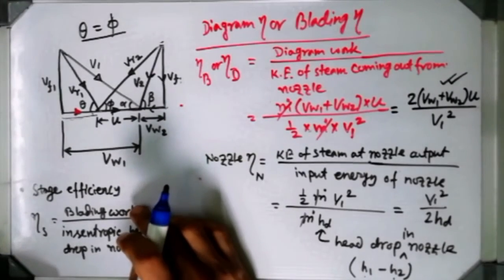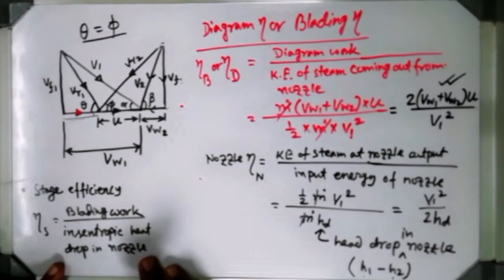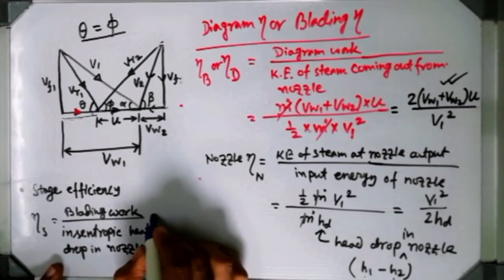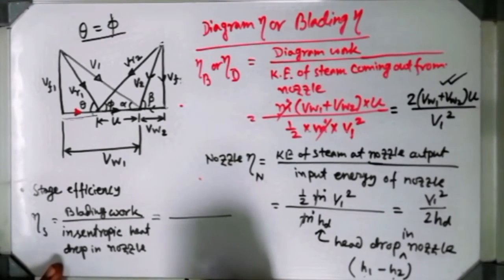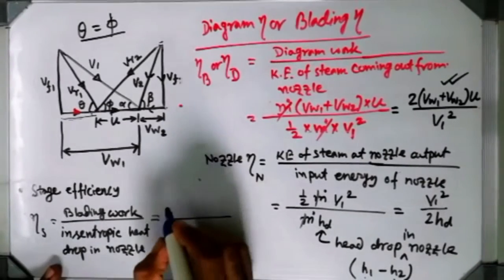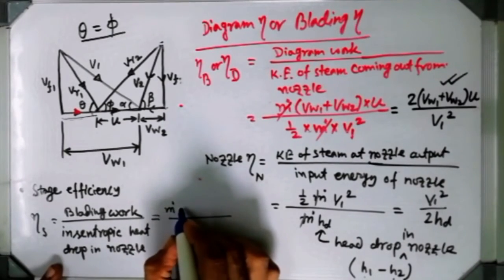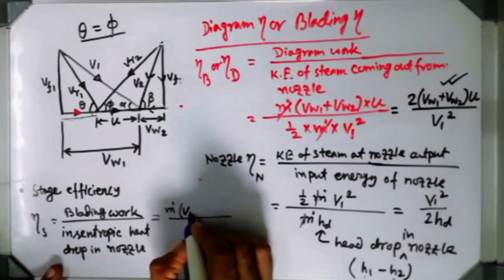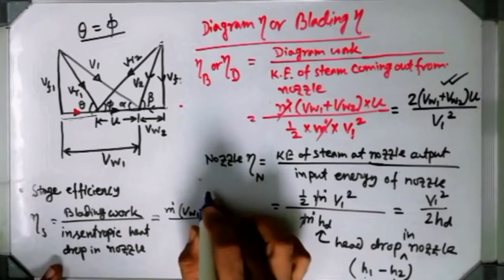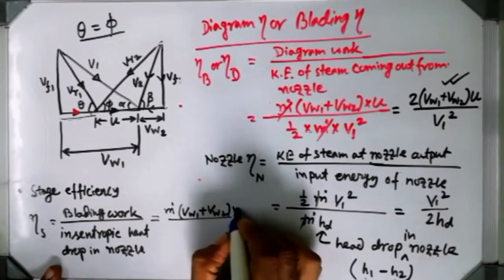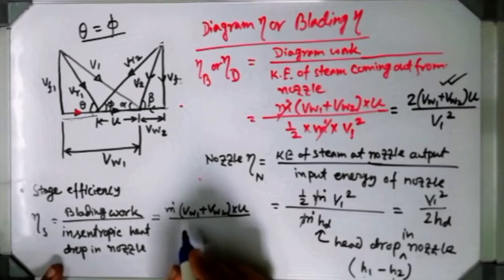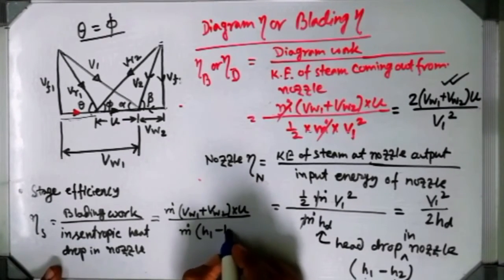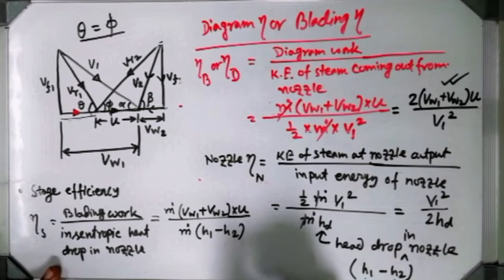Understood? Finally, using the expression we have derived, blading work is m dot times VW1 plus VW2 into U, and the isentropic heat drop is nothing but m dot times H1 minus H2.